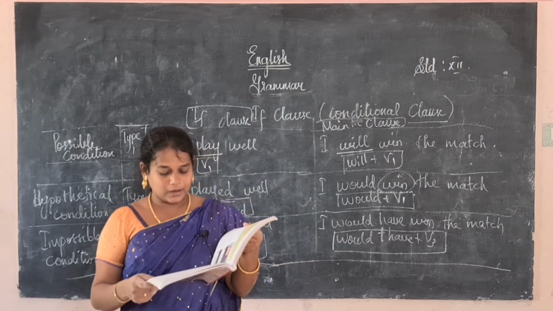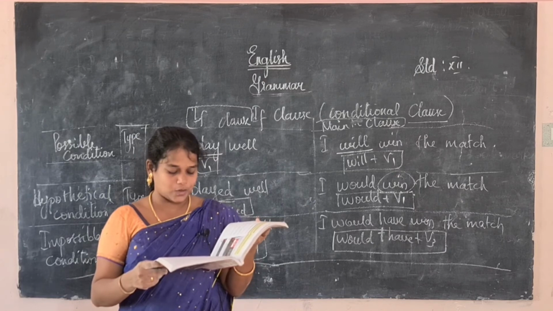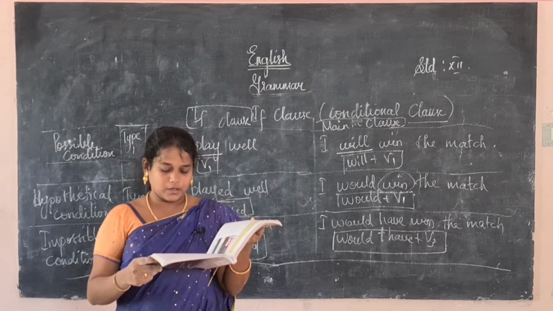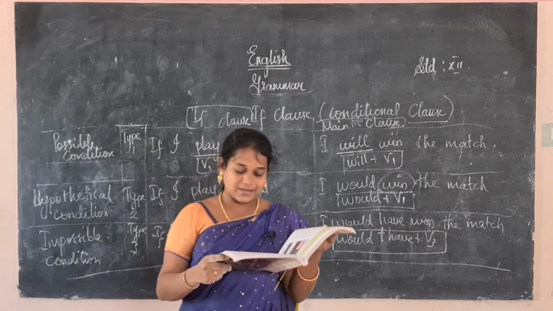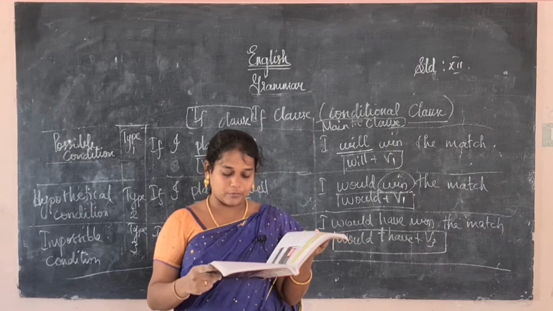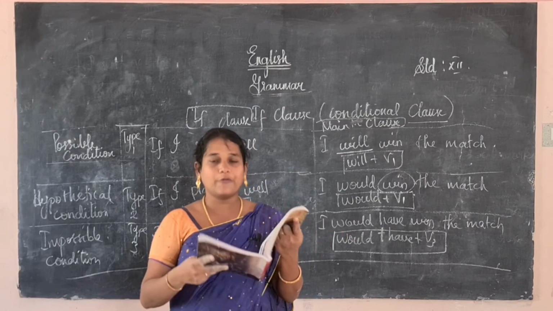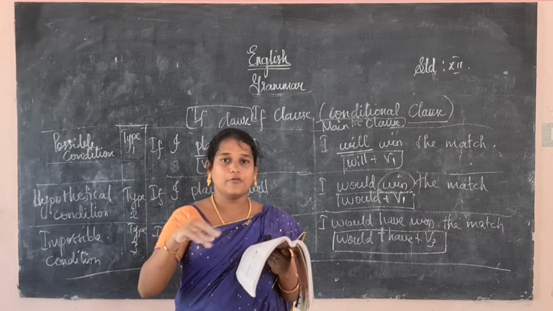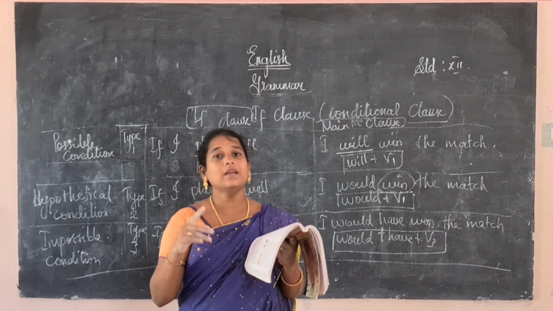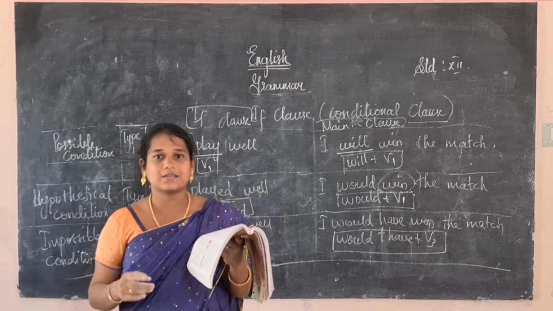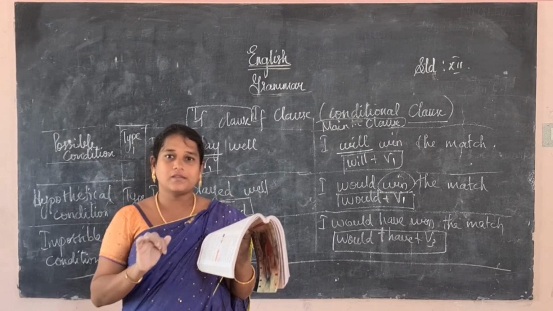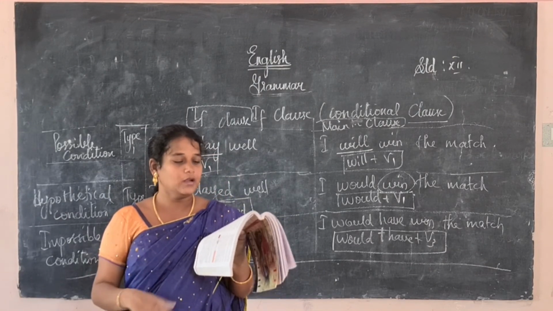Here, the portrait could not have been so natural unless the artist had given his best. If the artist had given his best, the portrait could have been so natural. So likewise, you have to write. We have to take the negative form not, as well as the negative condition unless. There we have to put if, the subordinate clause, and we have to remove the not.